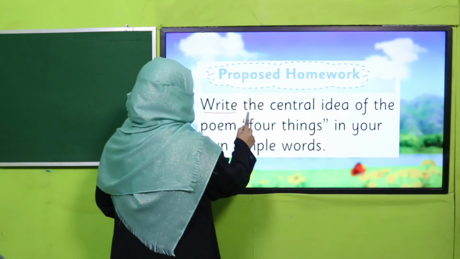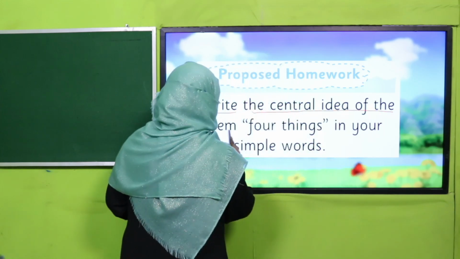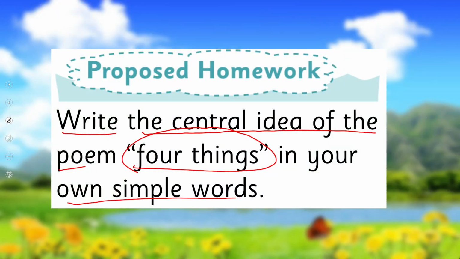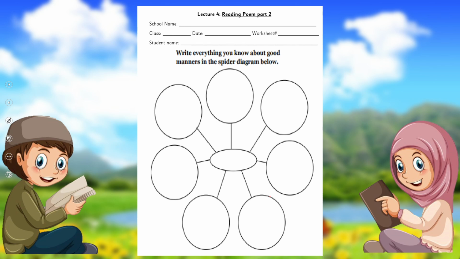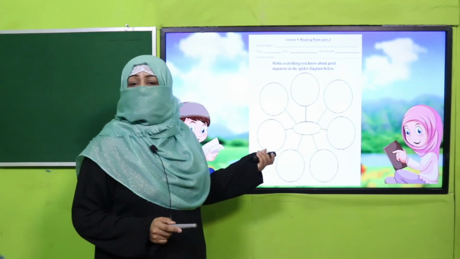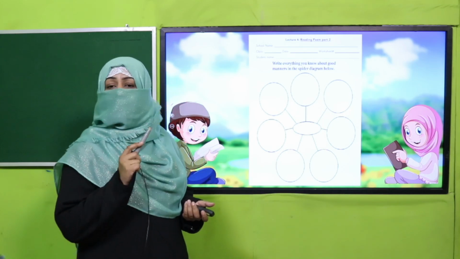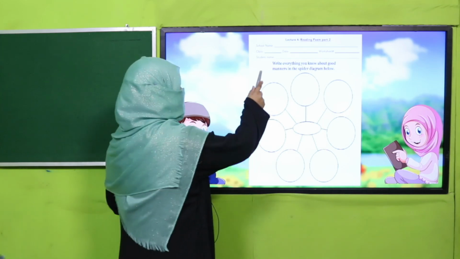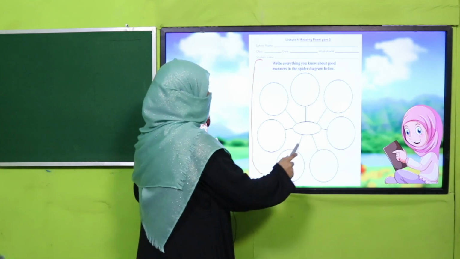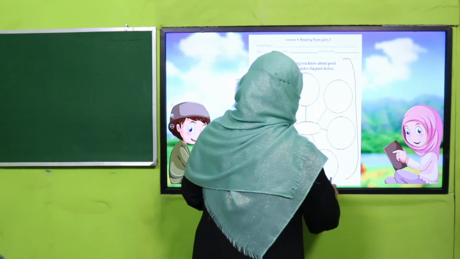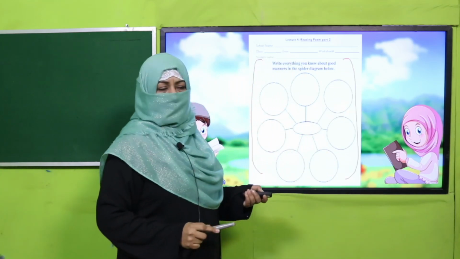You will write the central idea of the poem, Four Things, in your own simple words. And I have given you a worksheet. Dear fellow teachers, this worksheet, lesson plan, and PowerPoint presentation links are given. You may click it, download it, and kindly give a printed worksheet to my students. And students, you will complete this spider diagram for good manners.